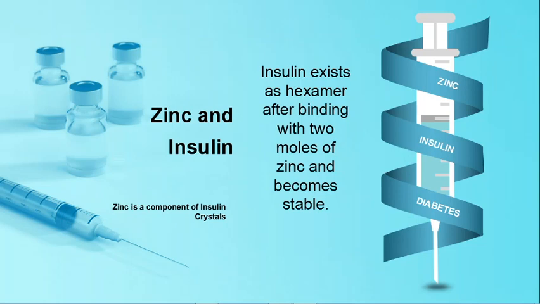Zinc and insulin. What is the main role zinc plays in storing insulin, and how does it affect diabetes? Insulin exists in a monomeric form under zinc free conditions. But in the presence of zinc, insulin primarily exists in the form of a hexamer, binding 2 molecules of zinc per hexamer. It is packaged with zinc in the secretory granules in the beta cells of the islets of Langerhans.